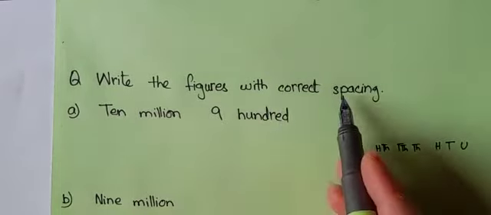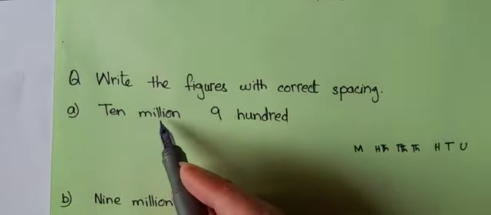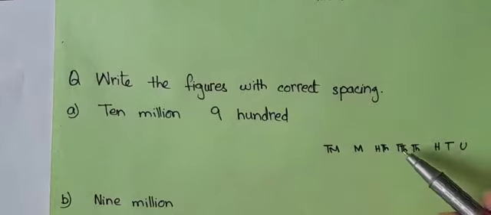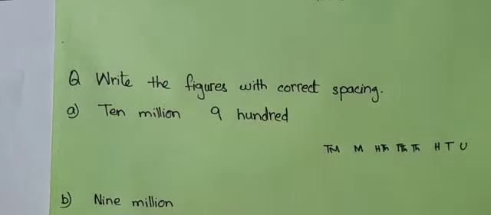Okay. Here, boys, is another question: write the figures with correct spacing. This is 10,900,000. As you can see, it is written as 10 millions. So we have to make a place value chart with 10 million in it. Here you can see unit, tens, hundred, thousand, 10,000, 100,000, million, 10 million. Now we will start writing our number.